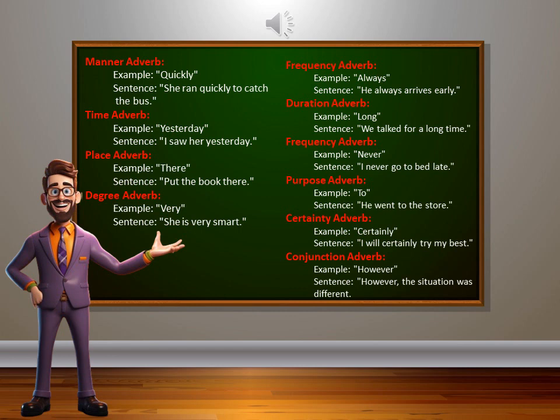Conjunction adverb. Example: however. However, the situation was different. These examples illustrate how adverbs can be used to provide additional information about an action, time, place, manner, degree, frequency, duration, purpose, certainty, or conjunction in a sentence.